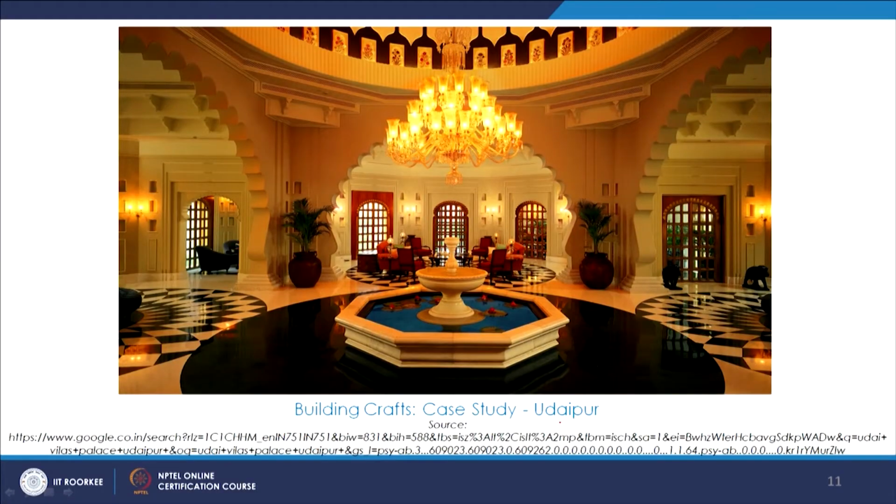Again a view from the interiors, the kind of elements, the inlay work on the floors, and here we will see in another picture, the elaborate one, some painting on the gold leaves, so the kind of surface finishes that have been created.